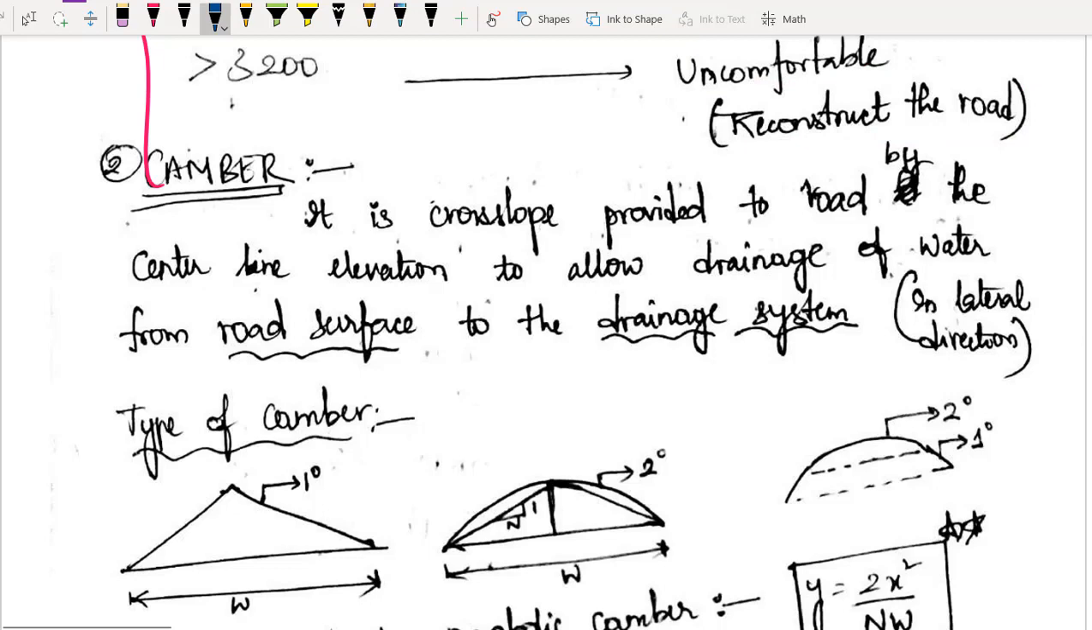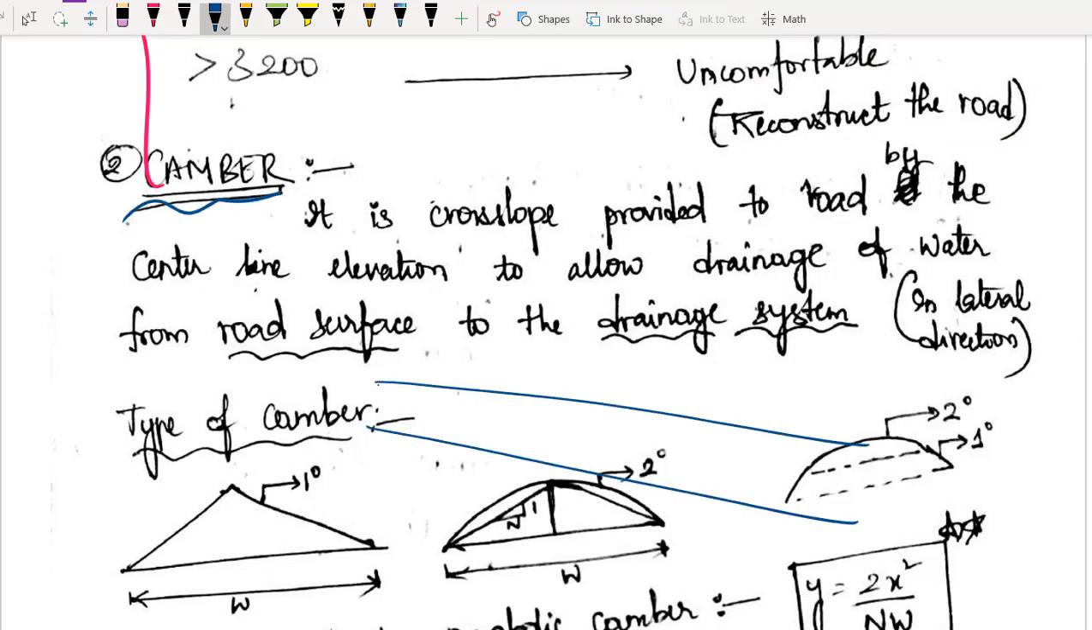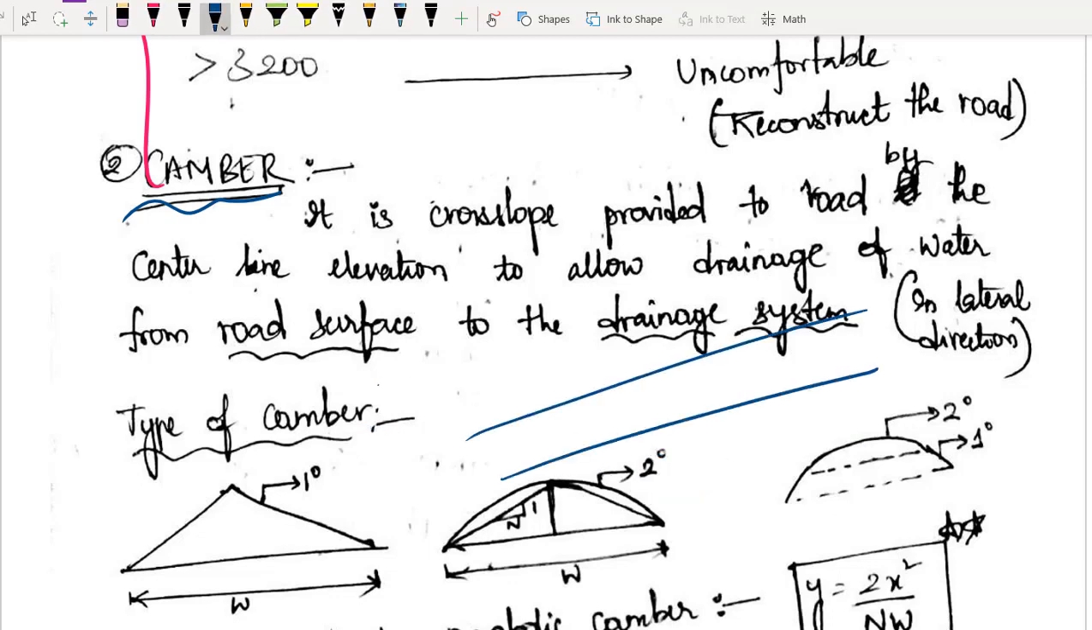Next is camber. See, camber is nothing but cross slope. I am not talking about longitudinal slope. Okay, longitudinal slope के बारे में मैं नहीं बात कर रहा हूँ. Okay, if it is going up or if it is going down, I am not talking about longitudinal slope. I am talking about lateral slope.